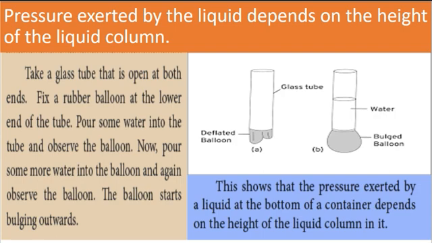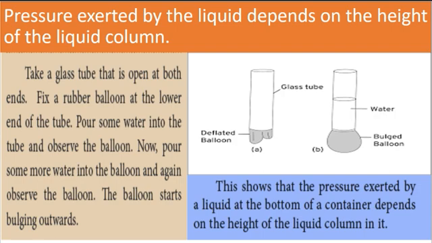Pressure exerted by the liquid depends on the height of the liquid column. Take a glass tube that is open at both ends. Fix a rubber balloon at the lower end of the tube. Pour some water into the tube and observe the balloon. Now pour some water into the balloon and again observe the balloon.